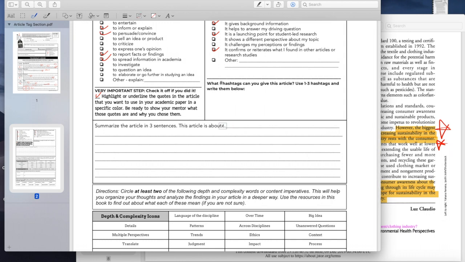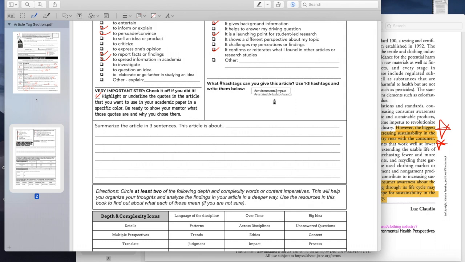Then I'm going to go ahead and put in some hashtags. This is really helpful for my organizational purposes because I know that when I have 5 to 8 articles that I have to start synthesizing into my essays later, I'm going to forget what these articles were about. So in order to not forget and to remember what the main ideas were, I'm going to go ahead and hashtag it.